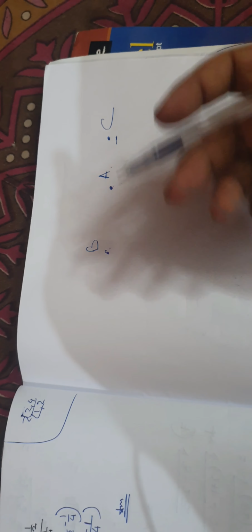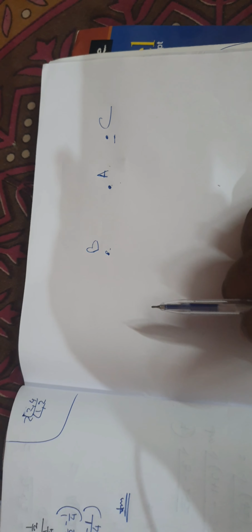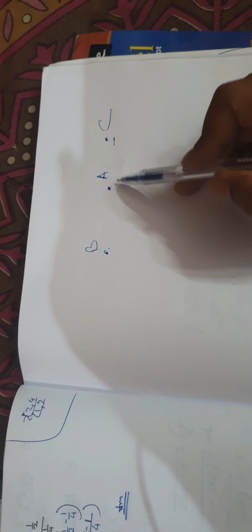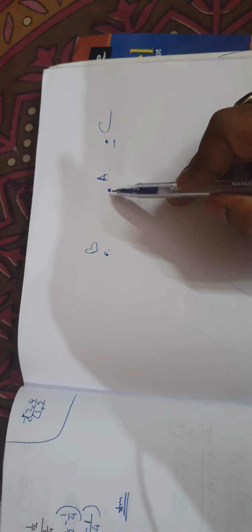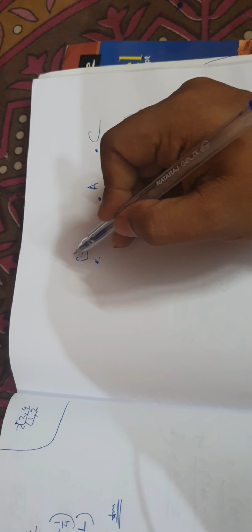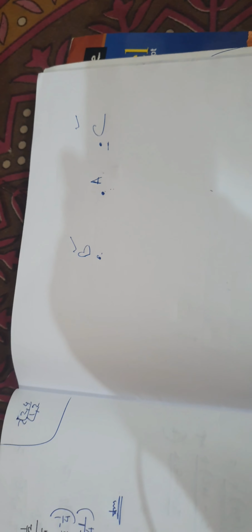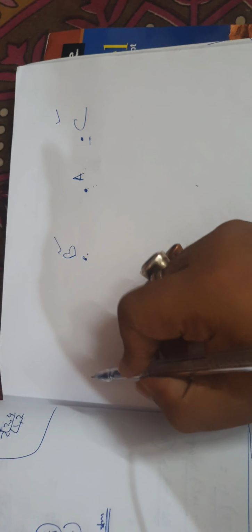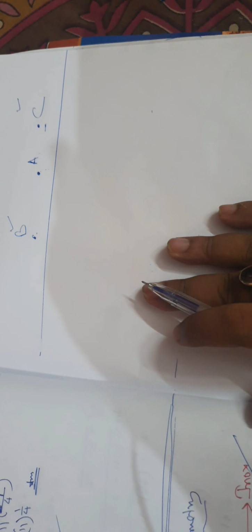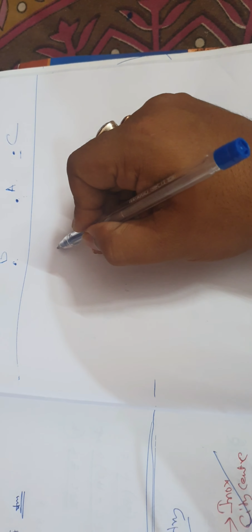But if I ask where is B, you will say, sir, left side of A. If I ask where is A, you will say, sir, left side of C, right side of B, in between B and C. So always, we take the help of other points to know the position of one point. This is the basis of coordinate geometry. But when we do coordinate geometry, we do not generally take reference of points, but we take reference of axes.